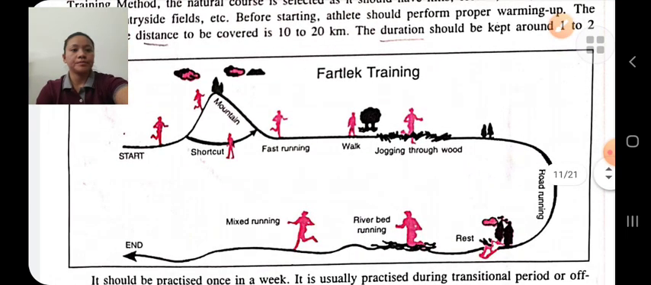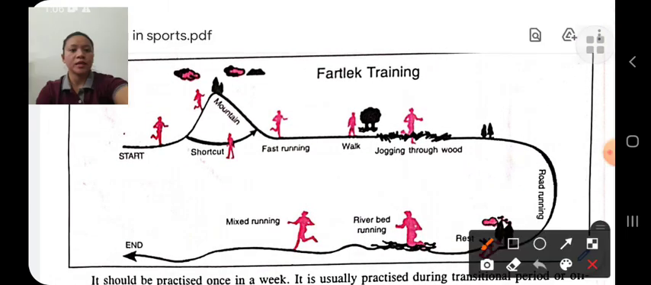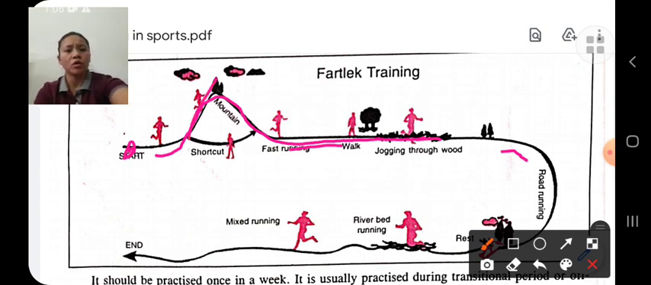Look at the diagram. This is the Fartlek training method. This is the starting point and this is the ending point. From the starting point, the athlete is free to run at his own speed. He may run, walk, jog, sit, etc. He is free. He may use long cut, short cut, etc. But the thing to be kept in mind is that he has to reach the end point in a desired time.